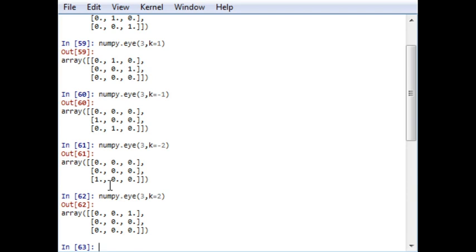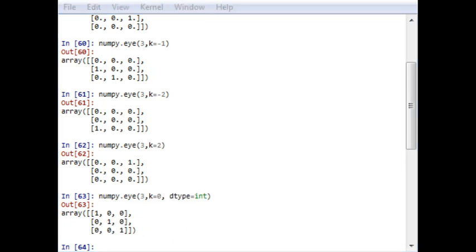By default, it is a float type. If you want to change the data type, you can directly do it using dtype equal to int, and it will give you an integer. If you want complex, or a string, meaning a data type of string, you can use the similar approach. Now there is also a function called identity matrix.